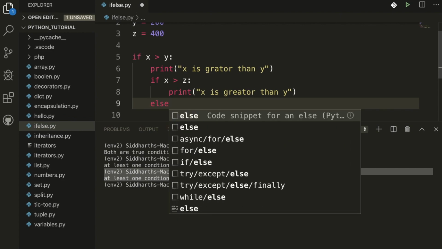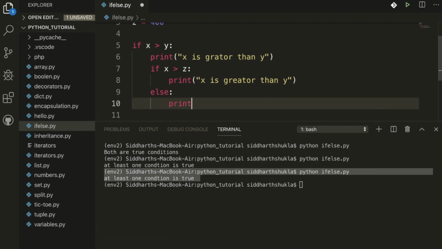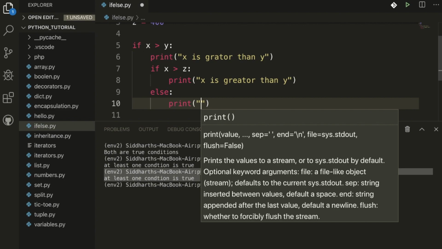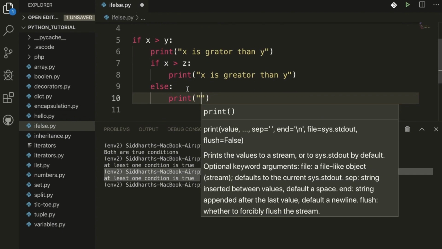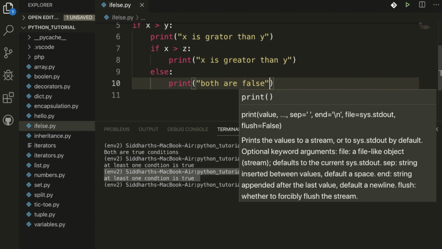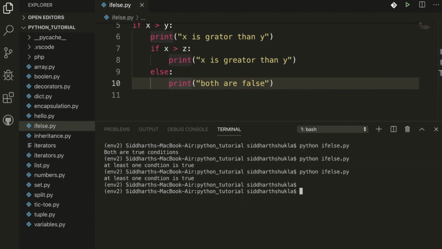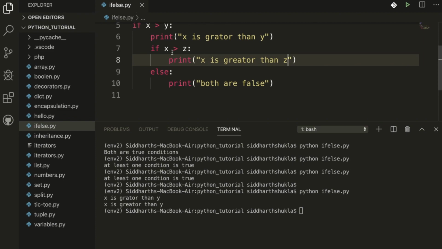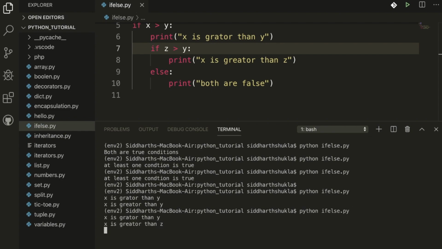Now I am going to write an else condition here. Now print, just a second. This condition is true and this condition is also true, and if both are false, I'm going to write something here. Now check, sorry, now we get x is greater than y, x is greater than z. Here we need to write x is greater than z. Now check if x is greater than z is greater than y, then I hope both conditions are false.